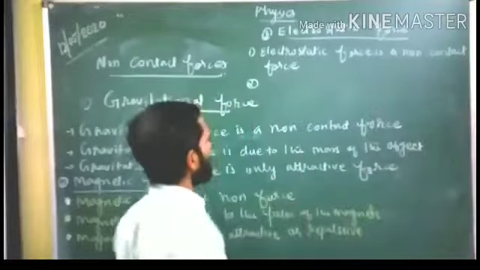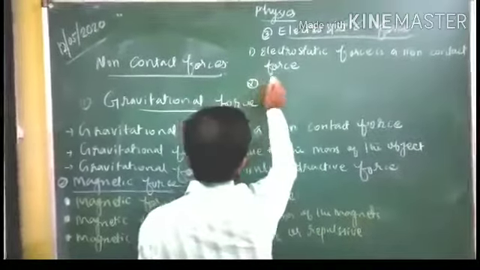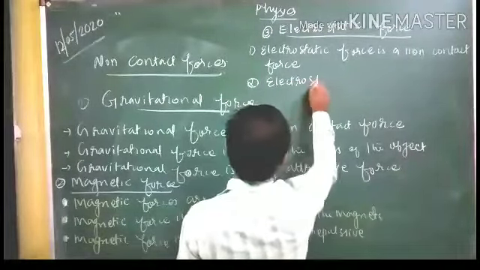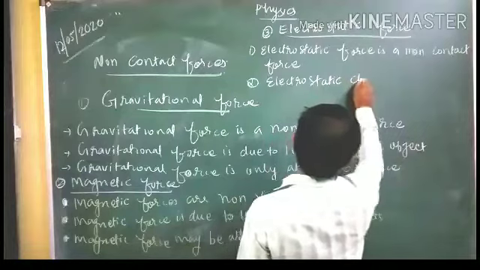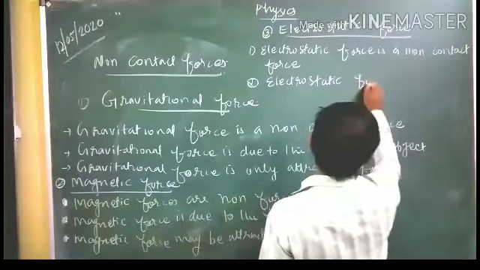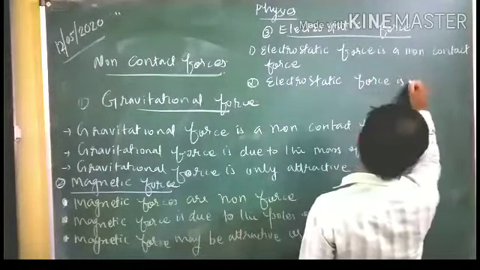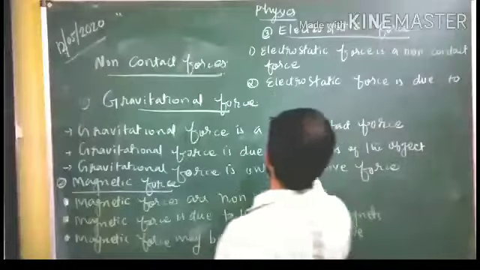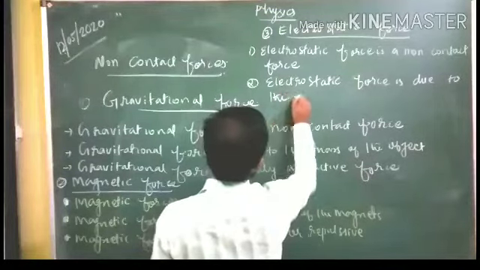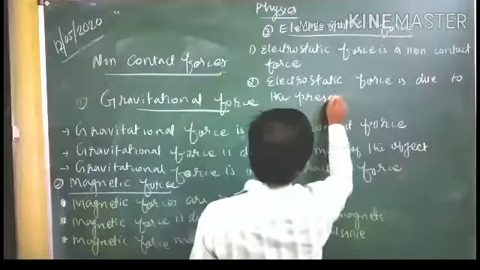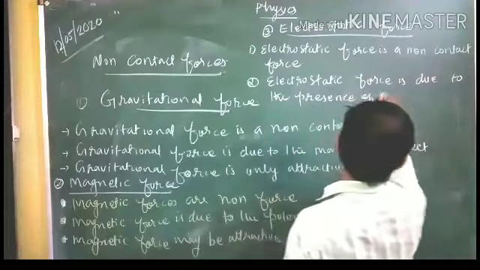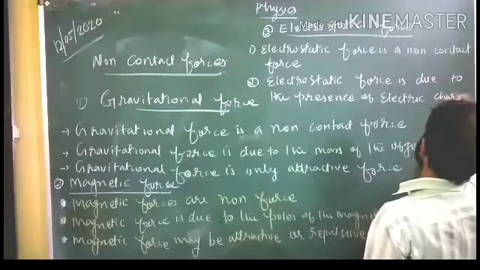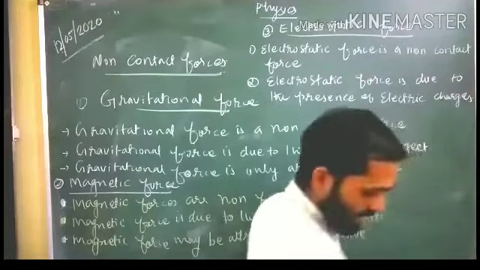So here I am writing: electrostatic force is due to the presence of electric charges.